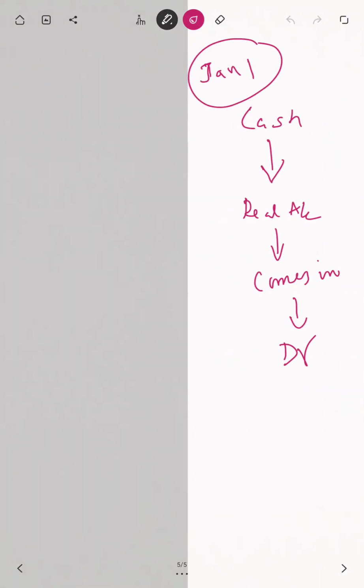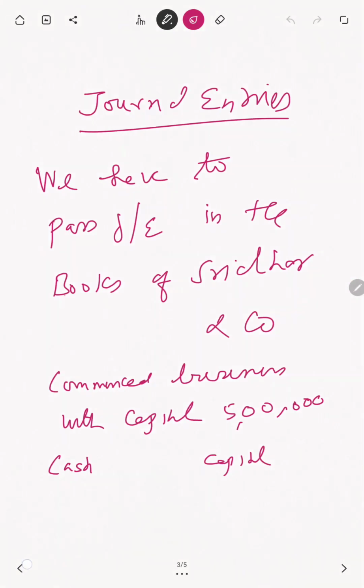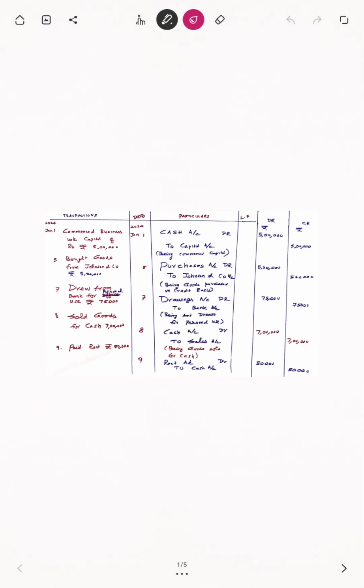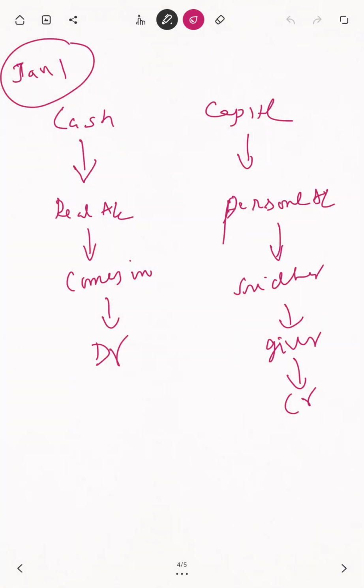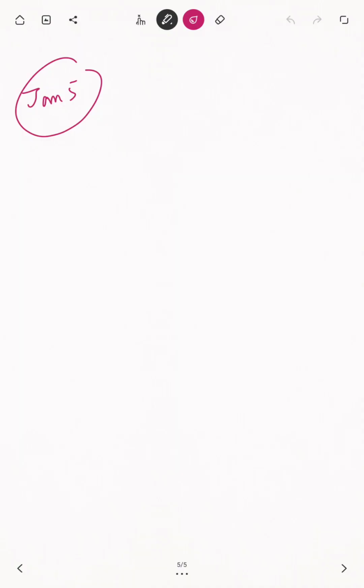So I am taking the next page and writing January 5. What is the transaction? That's the very important thing. Bought goods from Johnson and Co. That means what? It's a personal account.